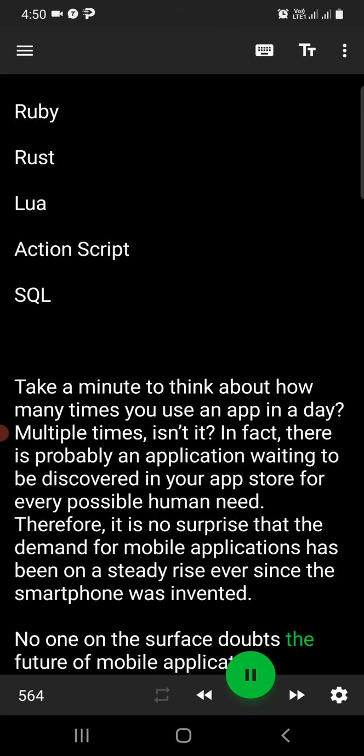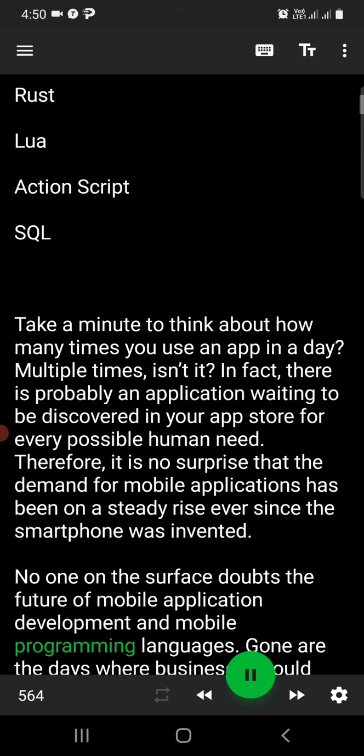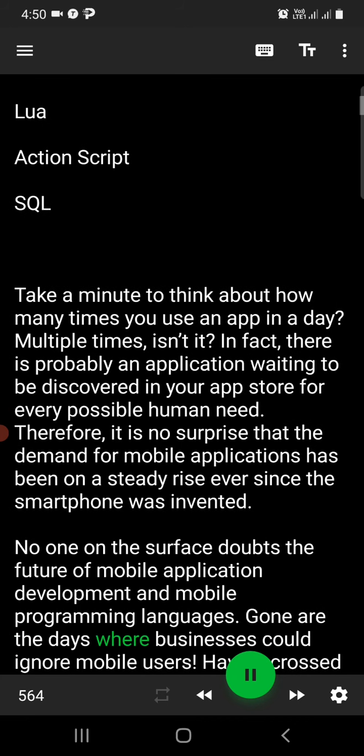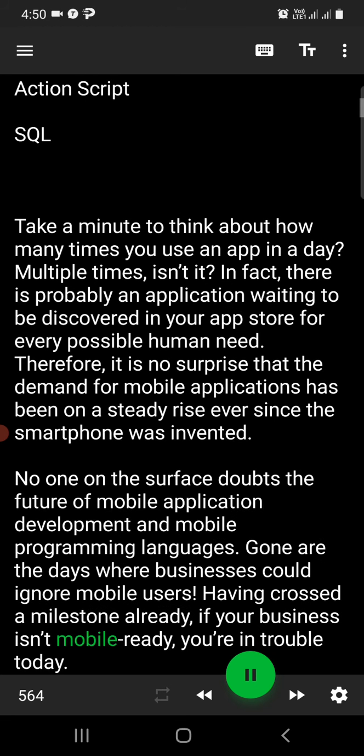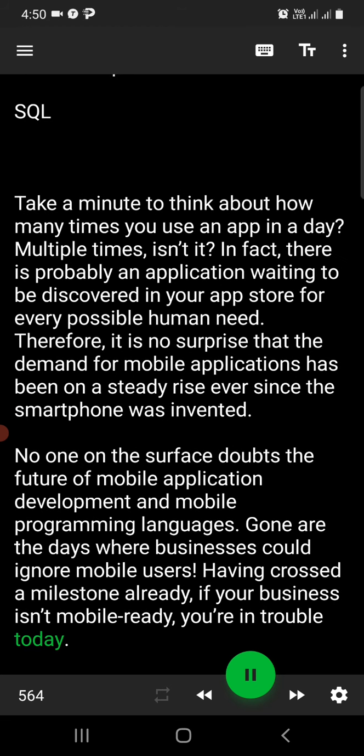No one doubts the future of mobile application development and mobile programming languages. Gone are the days when businesses could ignore mobile users. Having crossed a milestone already, if your business isn't mobile ready, you're in trouble today.